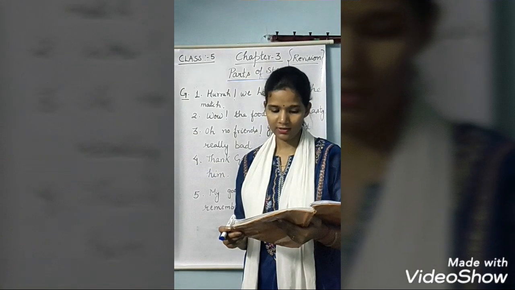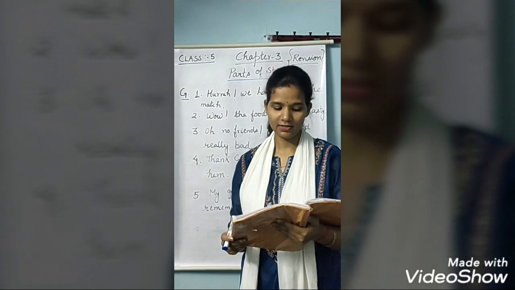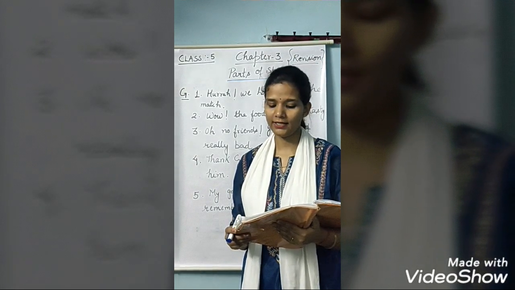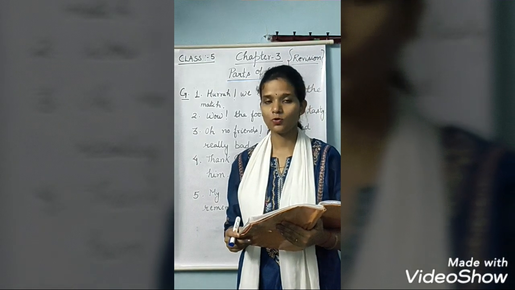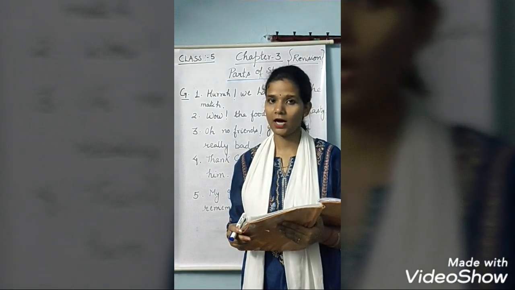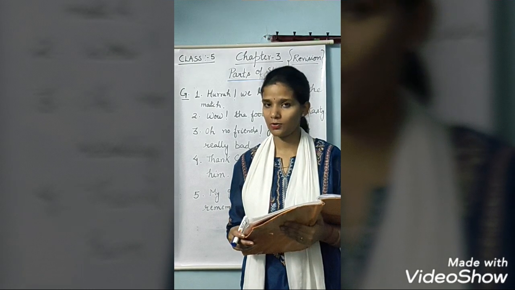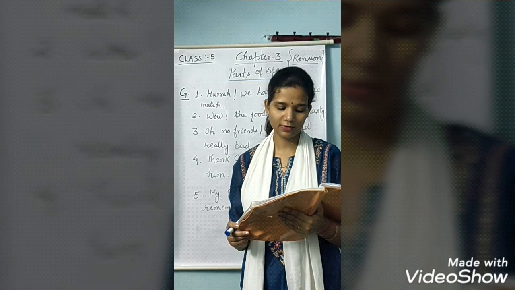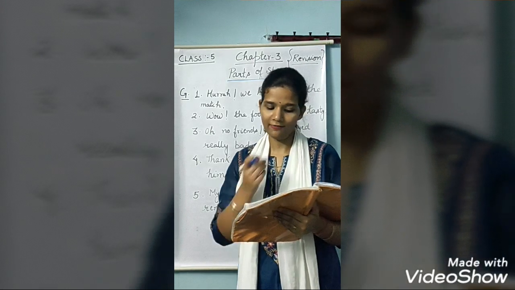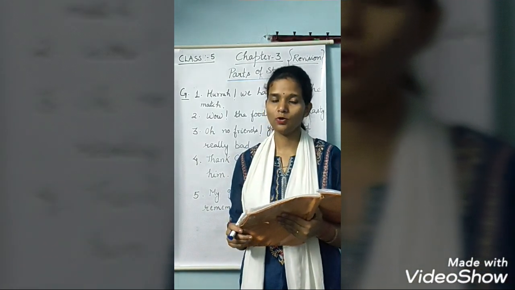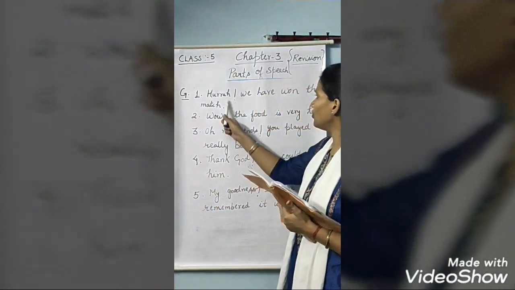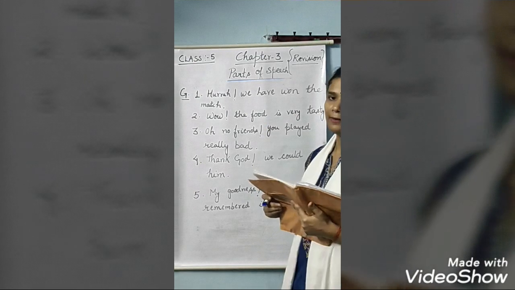Number 23, exercise G. In this you have to correct the following sentences and write them in the blanks given. So the words which are given here are wrong. So the sentences are wrong. You have to write the correct sentences here. So the first word is Ghosh. We have won the match. So you have to rewrite it. By rewriting you will get Hurrah, we have won the match.